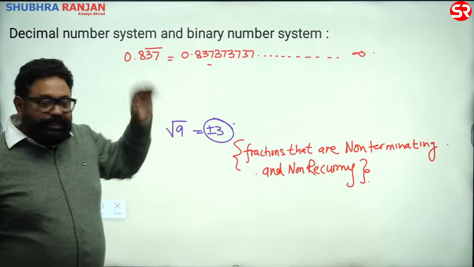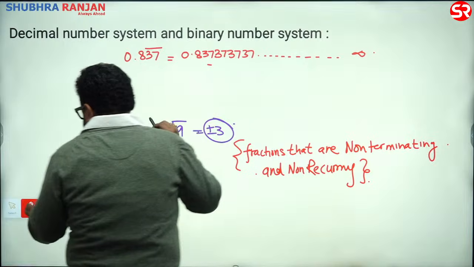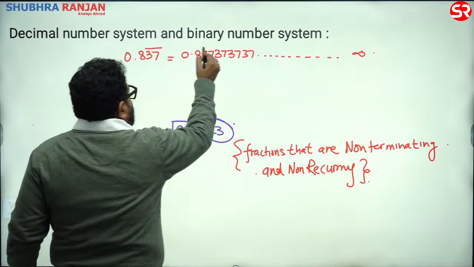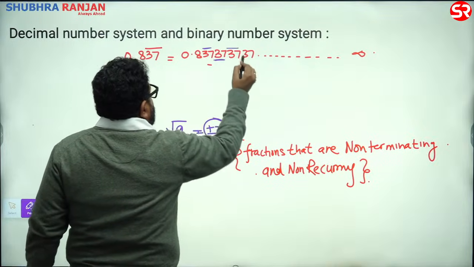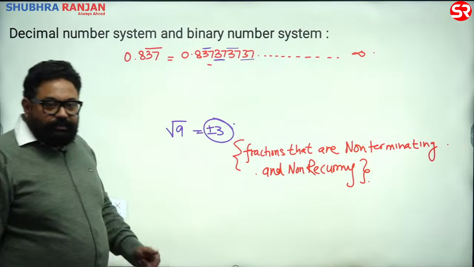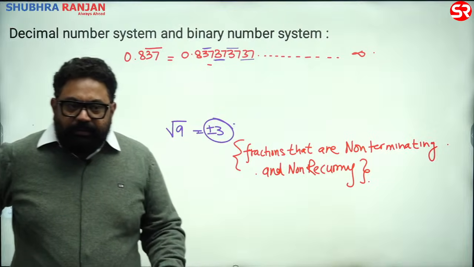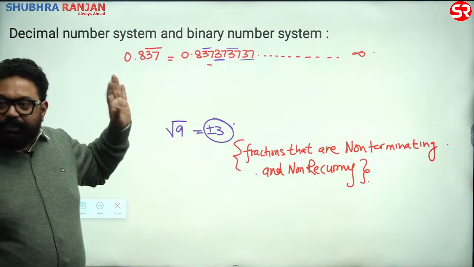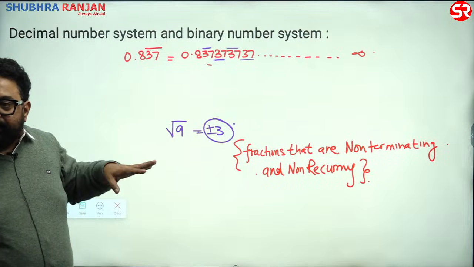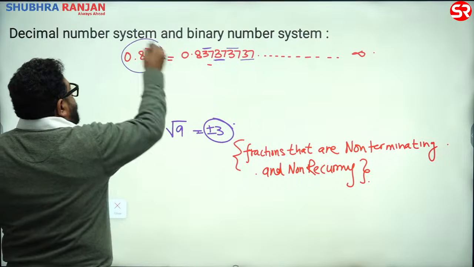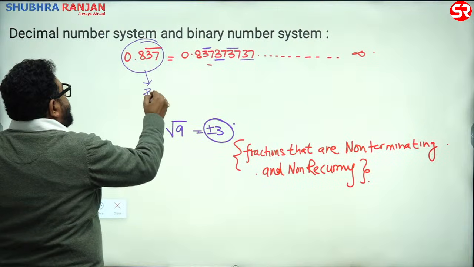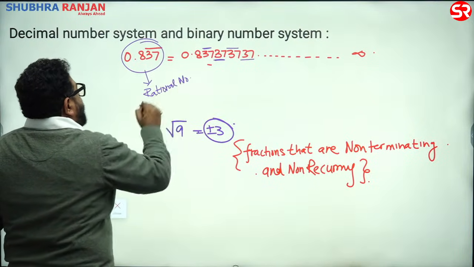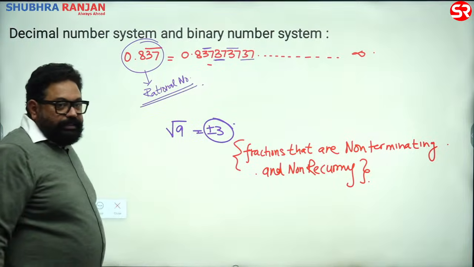It is non-terminating. But guys, this number is repeating. देखो, this number is repeating 37, 37, 37, 37. This number is repeating. So this is not an irrational number. Remember, any number with a bar is a rational. Write it. It is a rational number. Any number with a bar is a rational number.